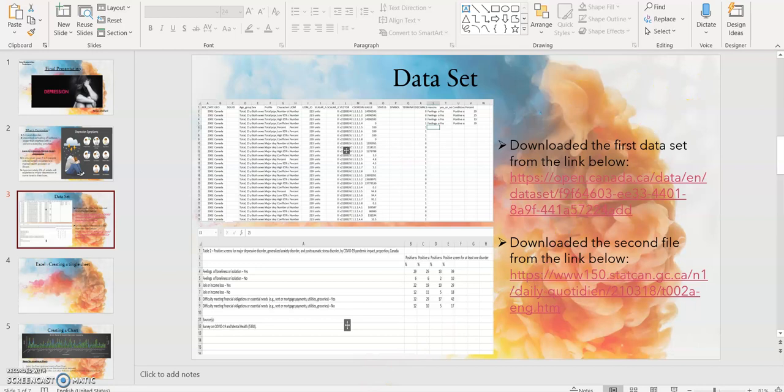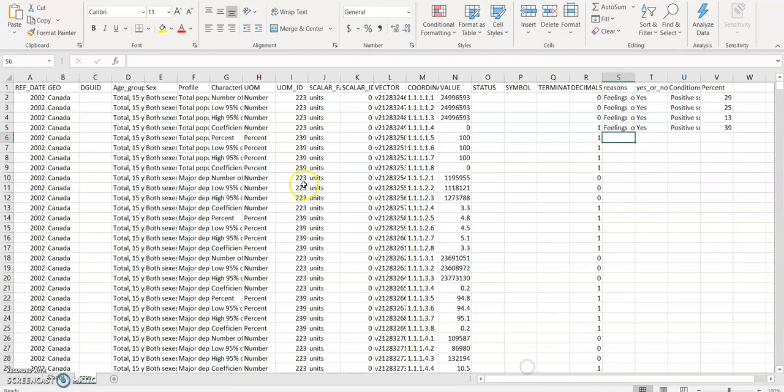The first file is my base file that I have downloaded using the mental health data. This is a mental health profile file. The file is from columns A to R, and I have named it raw.